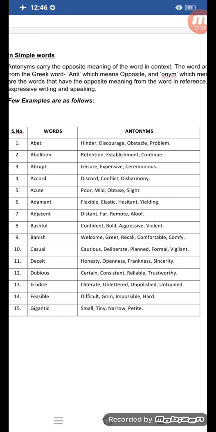Feasible, its opposite is difficult, impossible, hard. Feasible means easy, so something which is not easy, that is feasible's opposite, that is difficult. Gigantic means huge in size, its opposite is small, tiny, narrow and petite.